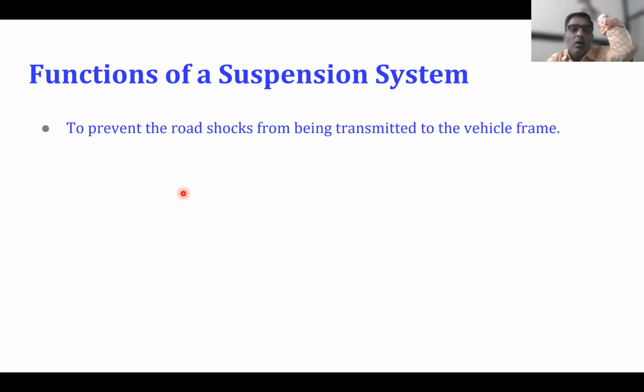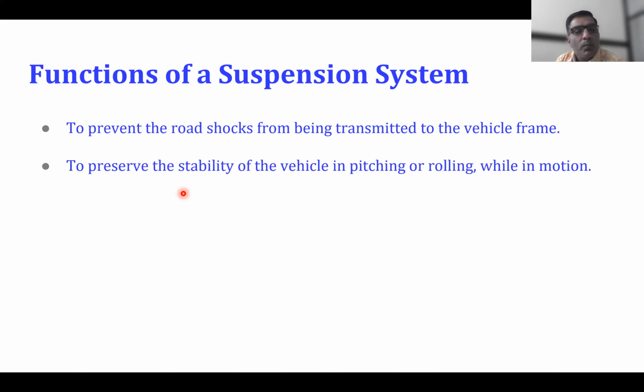Whatever shocks we need to avoid should not be transmitted to the passenger. So first, this is the function of the suspension system: to prevent road shock from being transmitted to the vehicle frame. Three stages we have seen. Then to preserve the stability of the vehicle in pitching and rolling while in motion. Those are suspension movements.